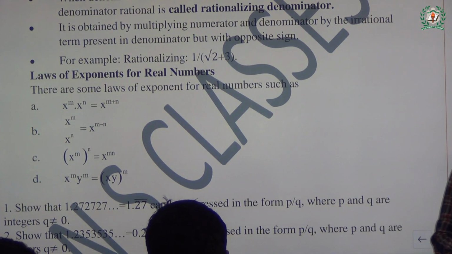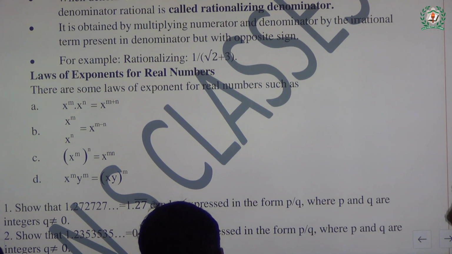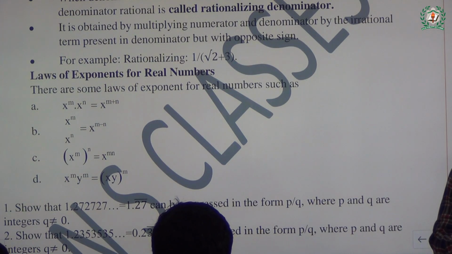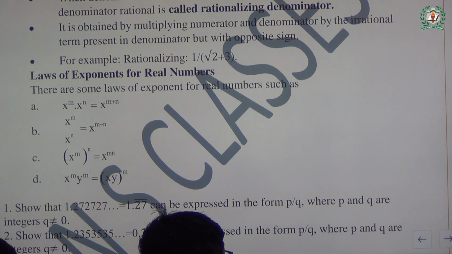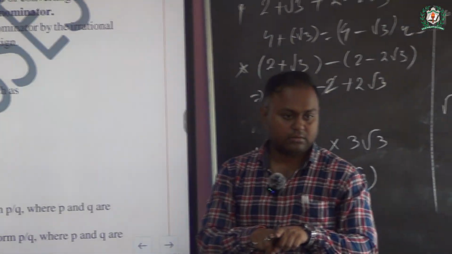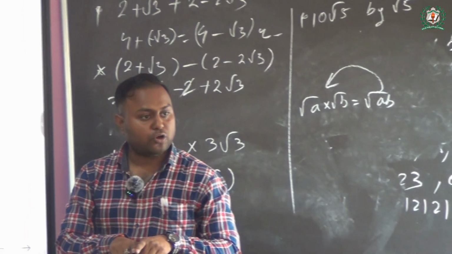A number in the form x to the power m multiplied with x to the power n gives x to the power m plus n. Why? Whenever the bases are same and powers are different, again I am repeating, the powers are always added.